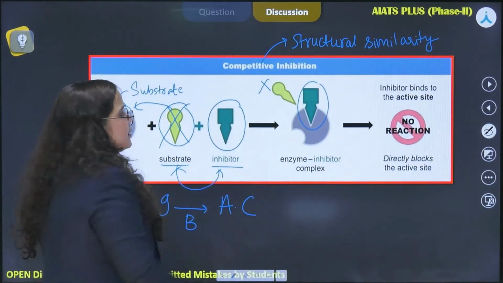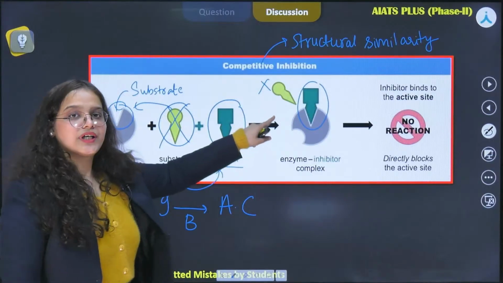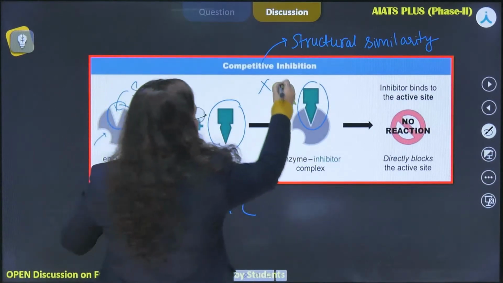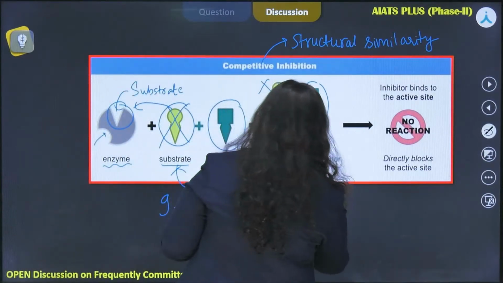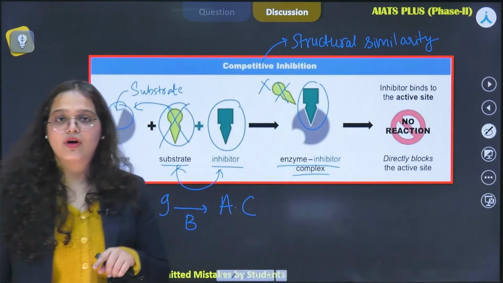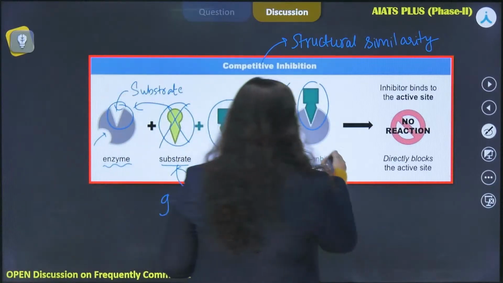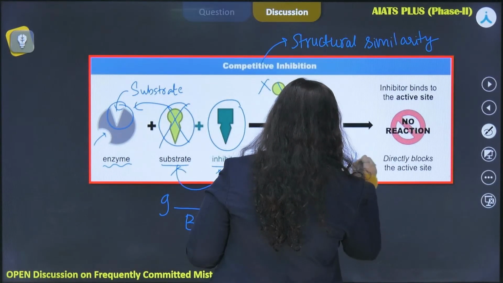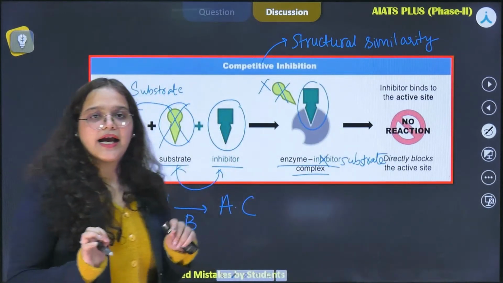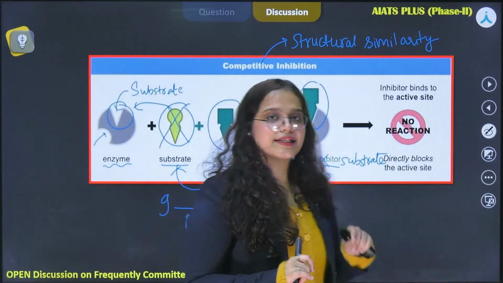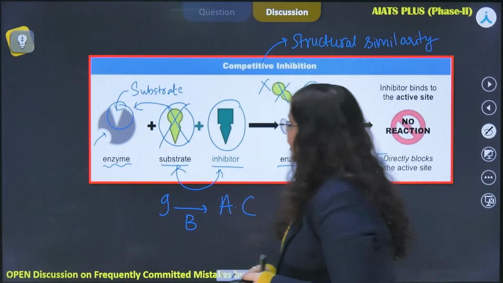Alright, we can see that the substrate, the poor substrate is hanging outside. It could not get into the active site, alright. So we have our enzyme inhibitor complex formed instead of the enzyme substrate complex, alright.